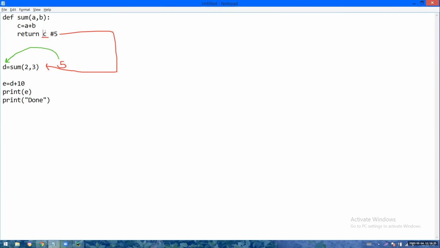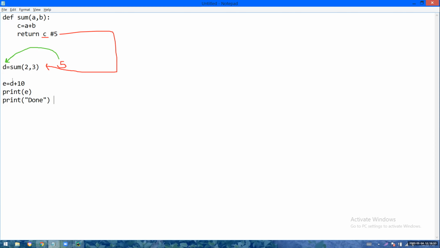The technique is very simple. You are copying the value of a local variable to a global variable. D is a global variable. So you can use this global variable's value anywhere, not at all a problem. See, I can't use C. So I'm copying the value of the local variable to a global variable, and then I can use that D, or 5, like anything in the further program.